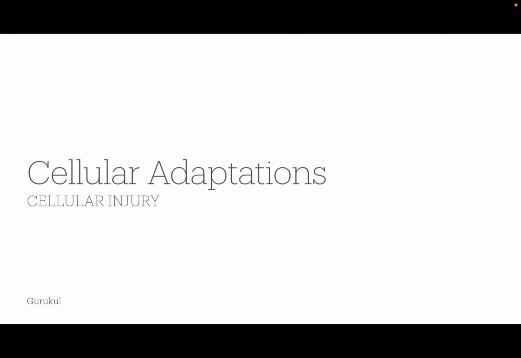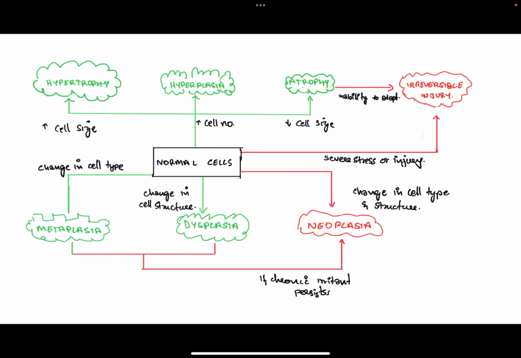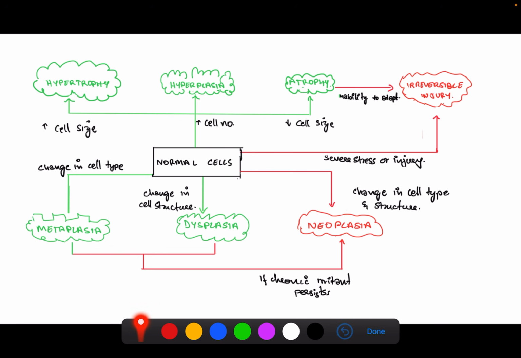Hello, today we are going to revise cellular injury, and the first topic is cellular adaptations. We have five types of adaptations, which are all reversible changes. These are the changes that a cell undergoes when there is an increase in stress, decrease in stress, or a change in the stress. And if the stress is persistent, these adaptations can progress to irreversible injury or even neoplasia.